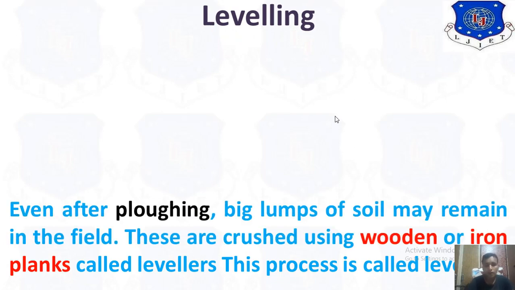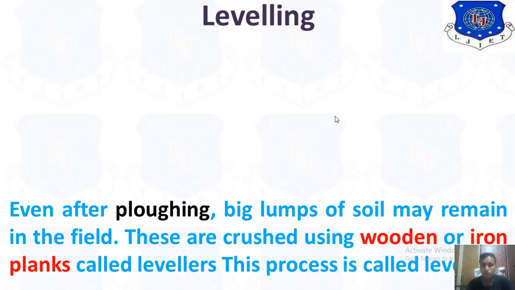Now the next is leveling. Even after ploughing, big lumps of soil may remain in the field. These are crushed using a wooden or iron plank or leveler. This process is called leveling. This sentence explains it very well: if there are any big lumps, meaning big parts of soil, they can be crushed by this method, leveling.